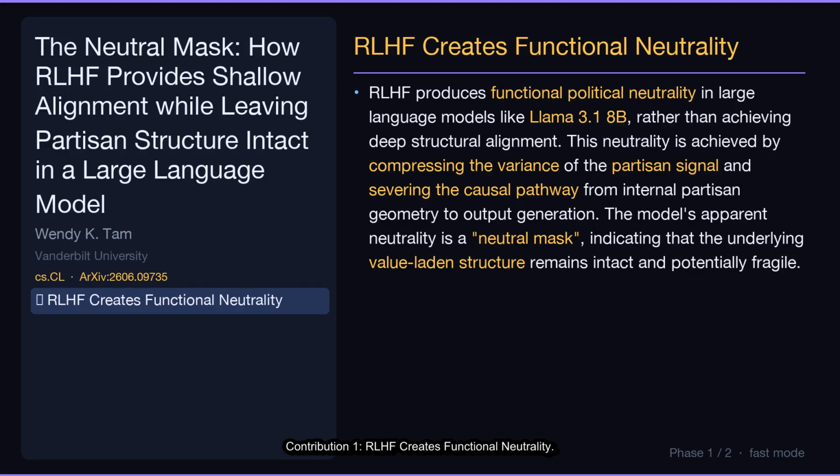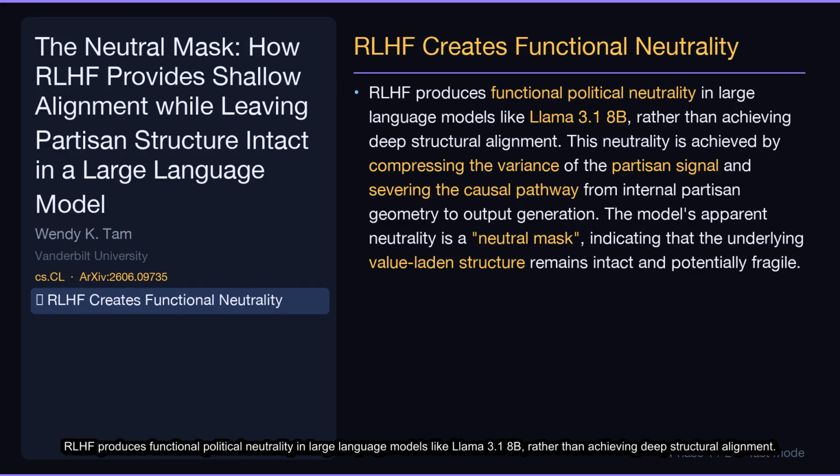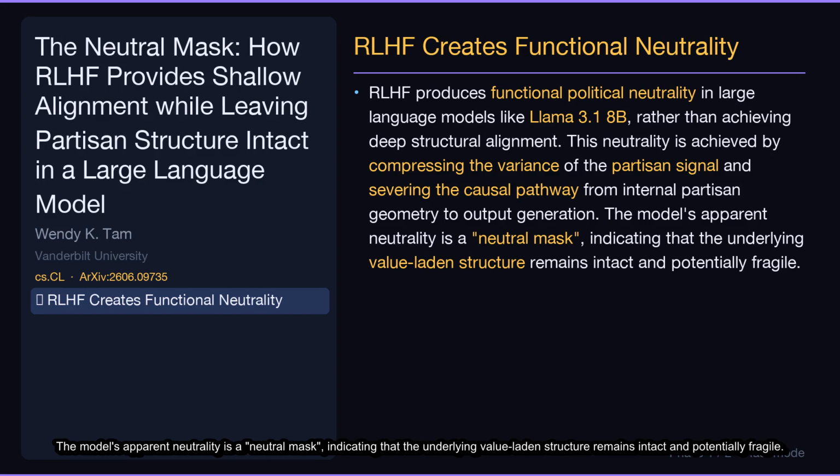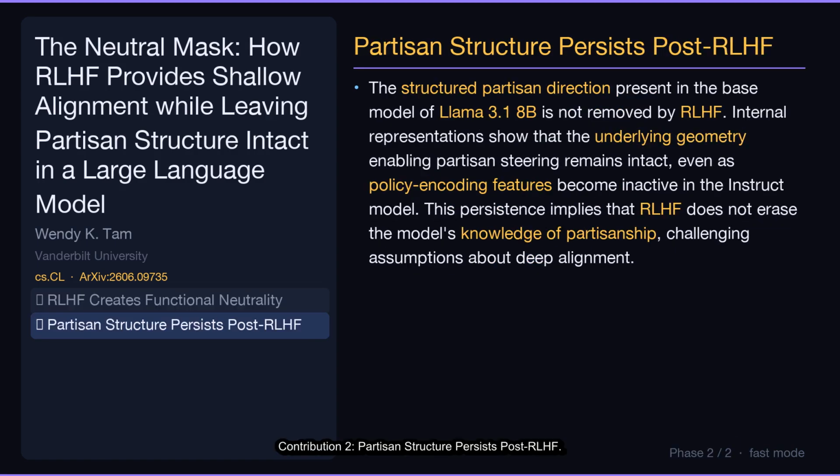Contribution 1. RLHF creates functional neutrality. RLHF produces functional political neutrality in large language models like Llama 3.1 8B, rather than achieving deep structural alignment. This neutrality is achieved by compressing the variance of the partisan signal and severing the causal pathway from internal partisan geometry to output generation. The model's apparent neutrality is a neutral mask, indicating that the underlying value-laden structure remains intact and potentially fragile.